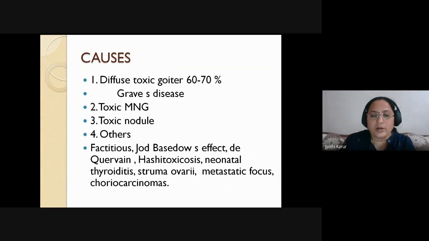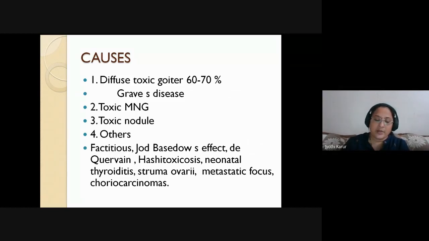So coming to thyrotoxicosis, what are the different causes of thyrotoxicosis? The most common cause, which constitutes around 60 to 70% of thyrotoxicosis, is Graves' disease. So it is the most common cause of thyrotoxicosis. Or sometimes it is toxic multinodular goiter.